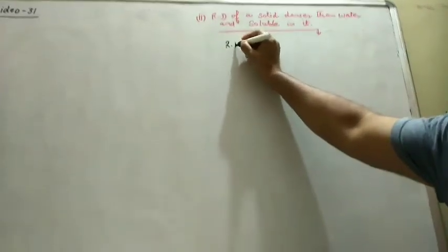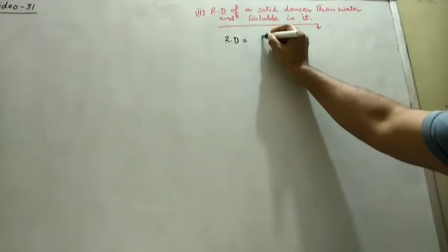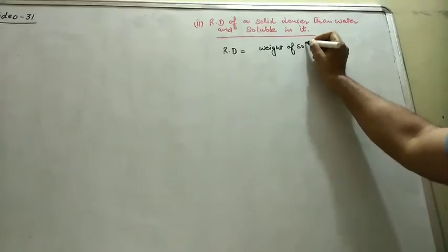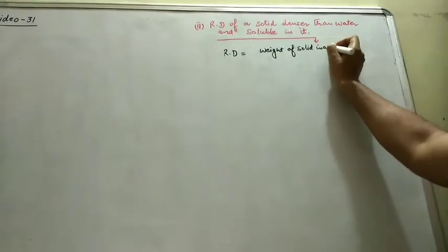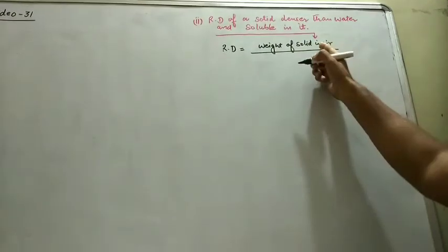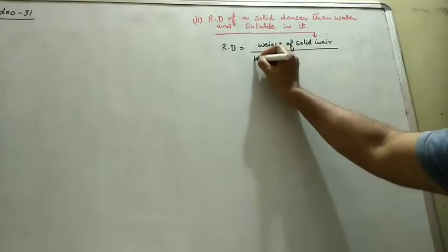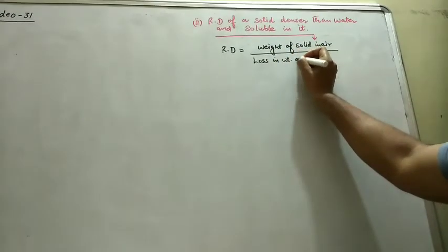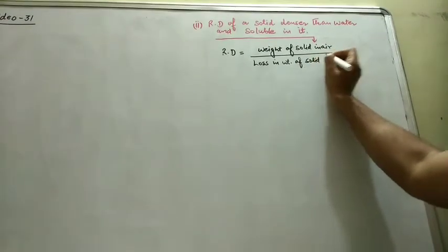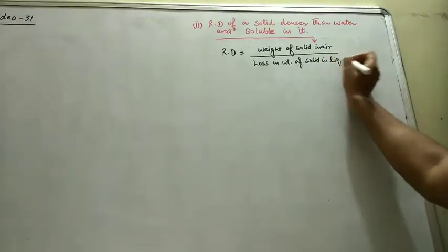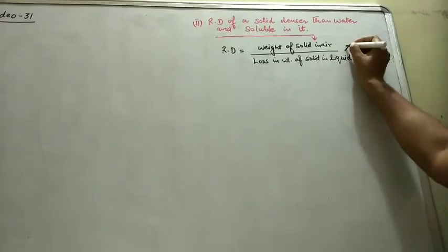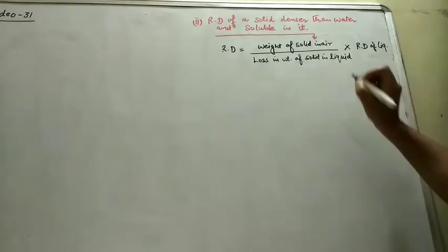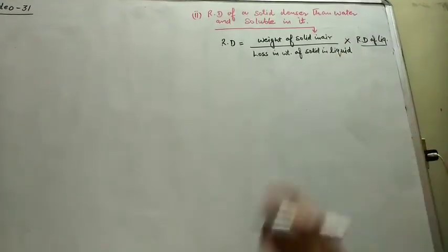So relative density in this case will be weight of solid in air, which is denser than water, over, we can't repeat this experiment with the water, so loss in weight of solid in liquid in which it is insoluble into relative density of liquid, the same liquid which we have taken here.